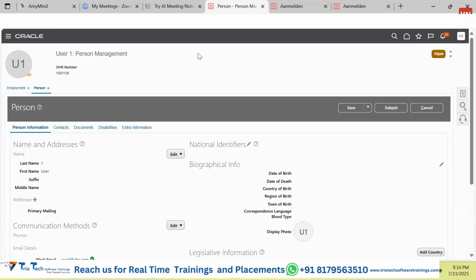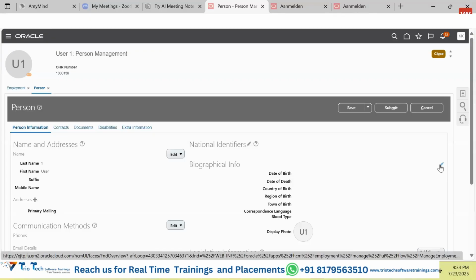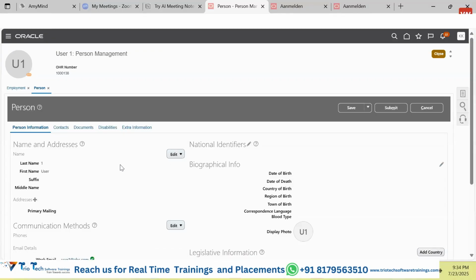This is the first level of pages which Oracle created with the initial technology. You see, there is no uniformity. Somewhere they have added a button, somewhere they have added a pencil icon. So these are the small challenges you may face: the UI is not that effective, this is a dull sort of screen, there is no proper alignment of the data, a lot of white space, no proper utilization of the space.